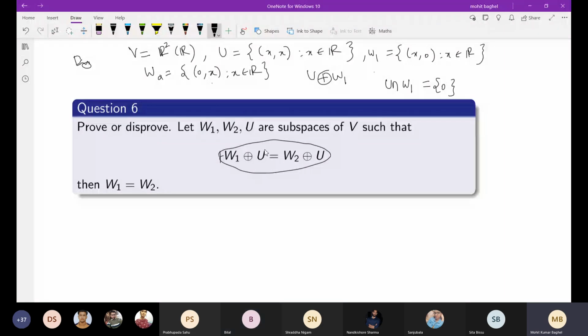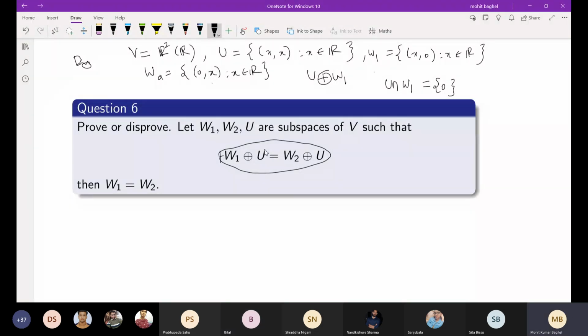Those who are with me, that is fine. Those who are not with me, with this example, W1 plus U is not equal to W2 plus U. That's what I was saying. Everybody is with me on this.